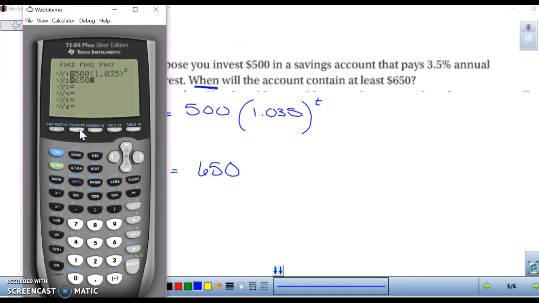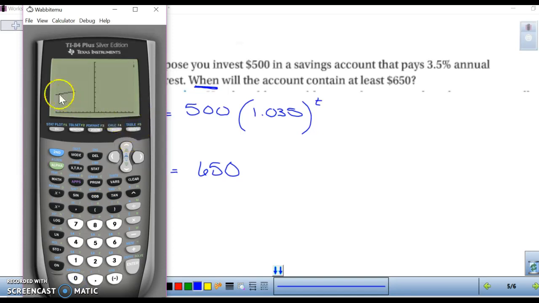Let's change our window so that we can see 650. We can keep our x the way it is. Let's change our y so that we go up to 1,000. Whoa, not 10,000, 1,000. And we'll count by tens. No, we'll count by hundreds, just kidding.